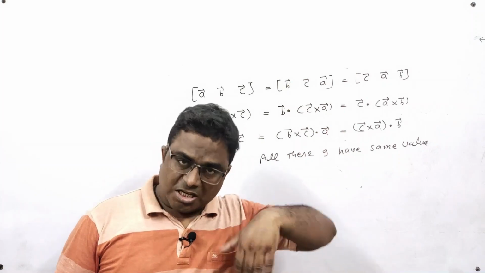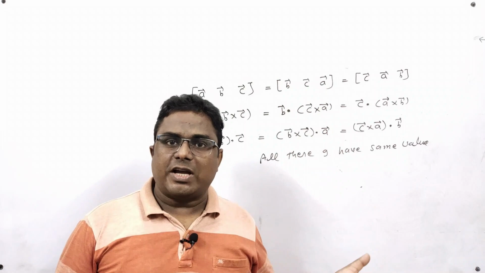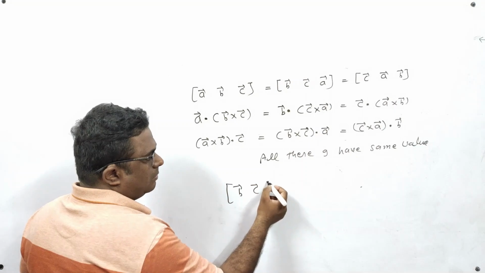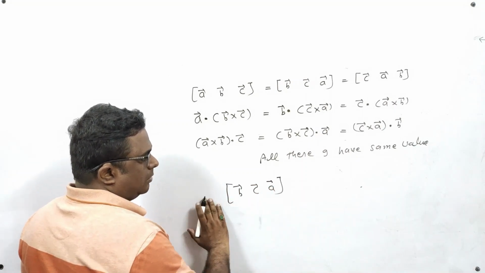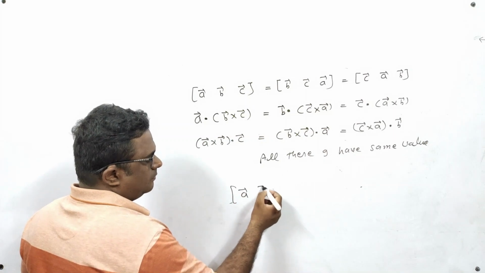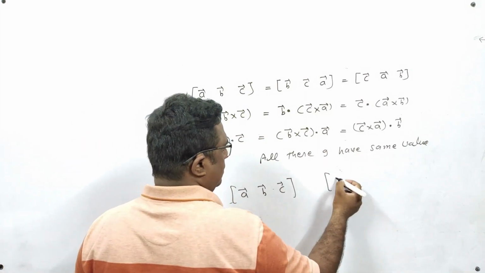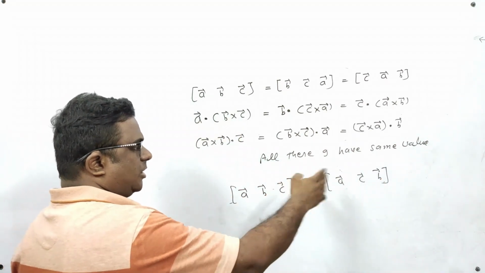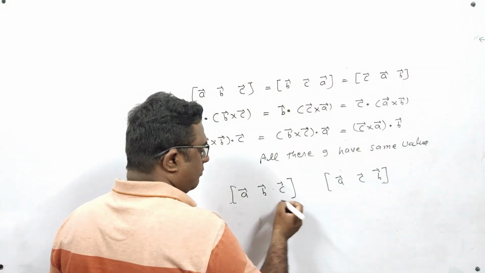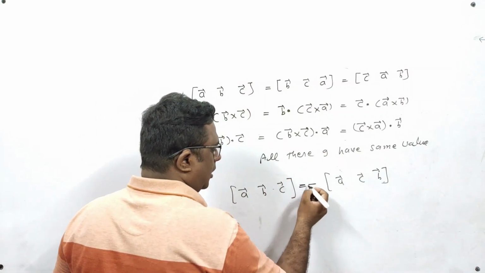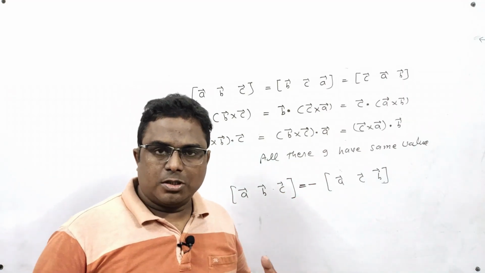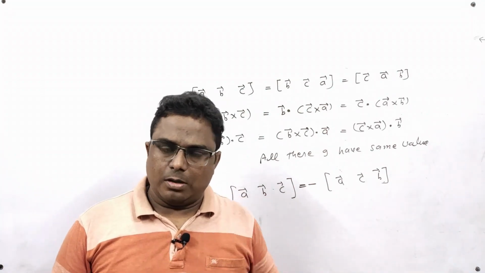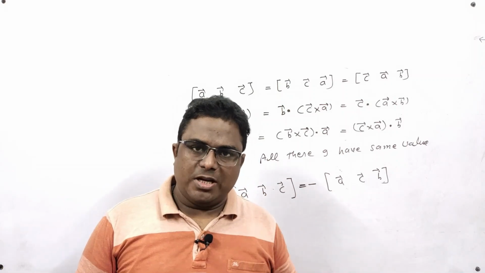But if you are changing the cyclic order, in that case a negative sign will be developed. For example, suppose I am writing ABC and I am writing ACB. So these two scalar triple products have different cyclic order. It is ABC and it is not ABC. In that case, their value will be same, but with an opposite sign. So if we change the cyclic order of letters, then only minus sign comes before, and magnitude wise the value remains same.